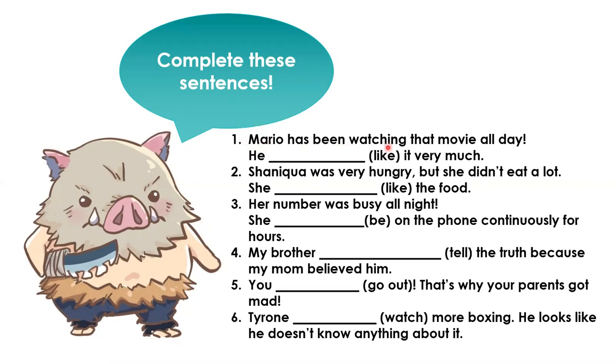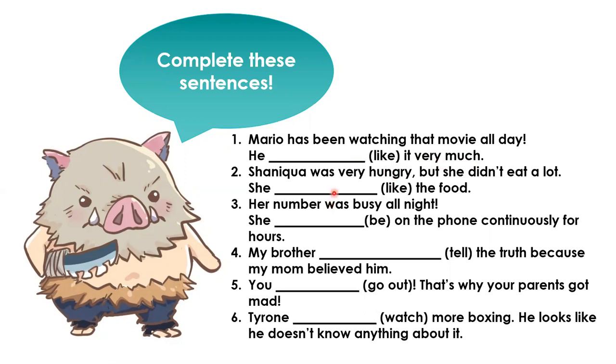Mario has been watching that movie all day. And then the follow-up sentence would have to do with Mario and him liking the movie very much. How certain are we that Mario likes the movie? Are we very certain? Are we kind of certain? Or are we not very certain? I'll pause so you can think. You are correct. We are very certain.